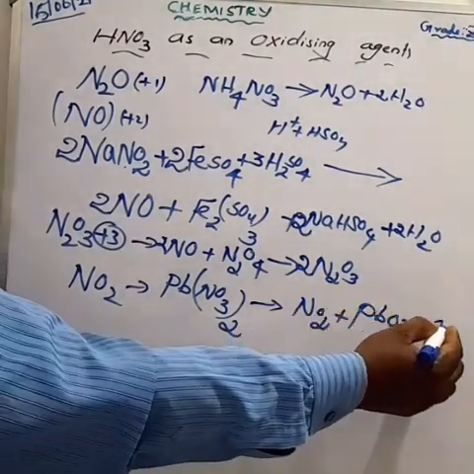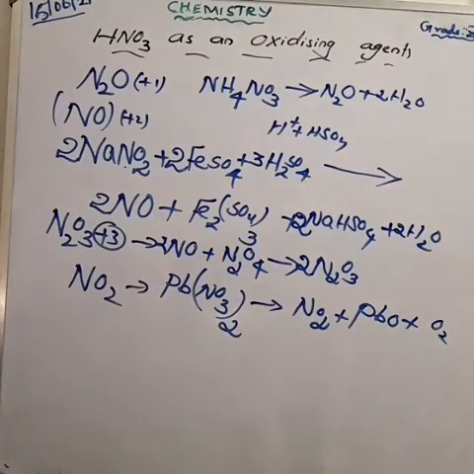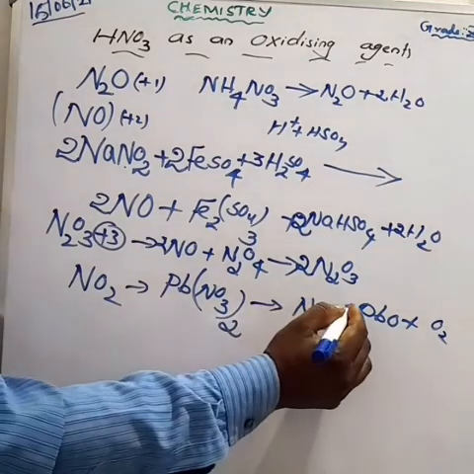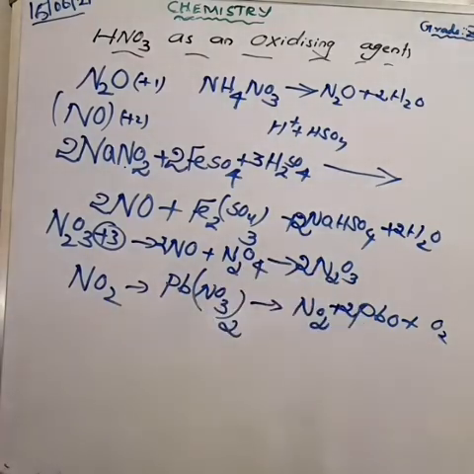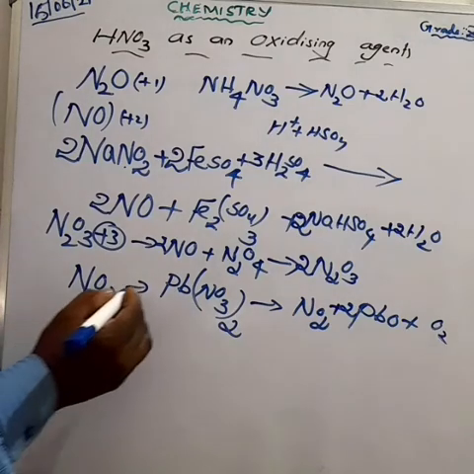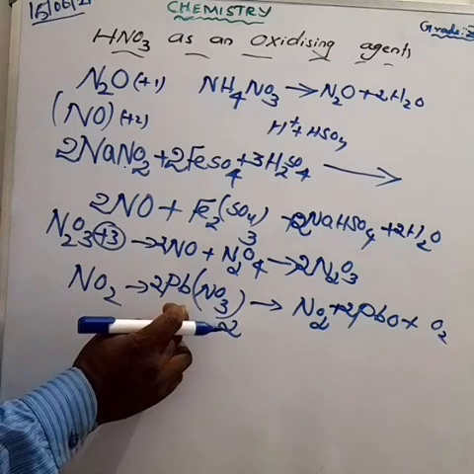So how can you balance the equation? Here having only one oxygen, so make it 2 here. So 2 PbO, am I right? The reactant side also make it 2 Pb, so that is balanced. What about the nitrogen? Here having 2 into 2 is equal to 4, so make it 4 here. That is also balanced.